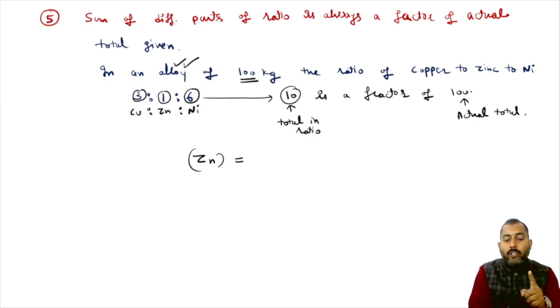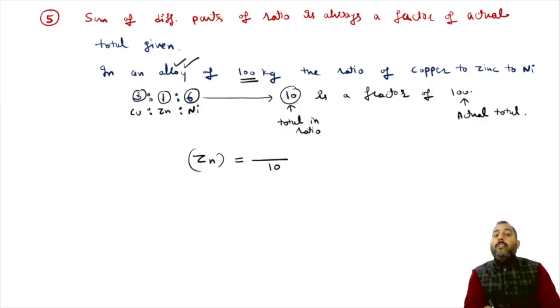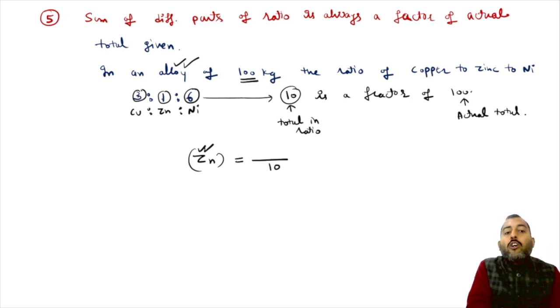So what you can do, you can convert this ratio into a fraction first. In this ratio, if you want to convert this into a fraction, you will write down total 3 plus 1 plus 6, 10 in the denominator. What is 10 here? 10 is the total in the ratio, and we want to find zinc. So the number corresponding to zinc goes in the numerator, which is 1.